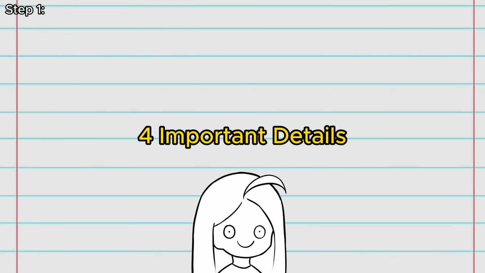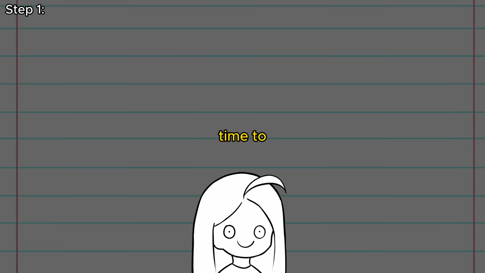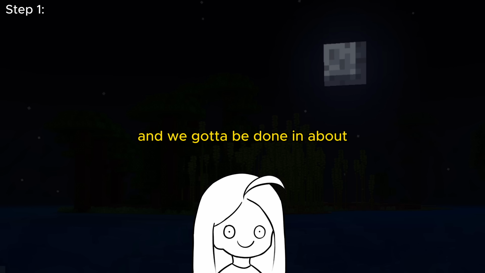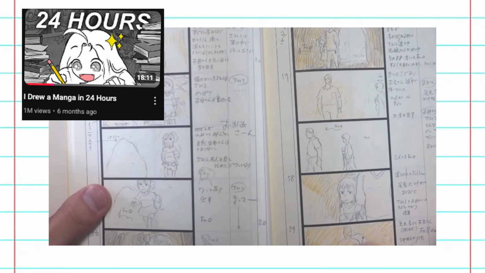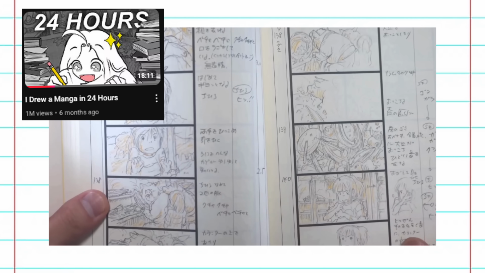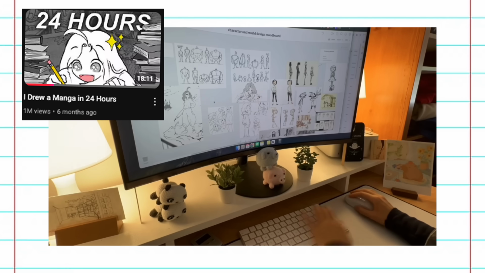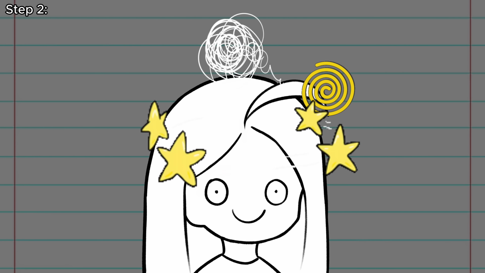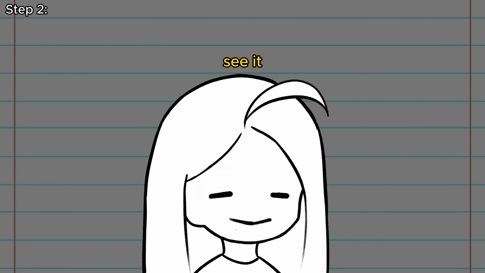Okay, so now that the 4 important details are established, time to get organized because we are approaching nighttime and we gotta be done in about 15 hours. Okay, after drawing a manga in 24 hours last time, I realized one of the most important things is to organize our thoughts because I feel like right now it's kind of a whole jumble in my brain and I just need to see it visually.